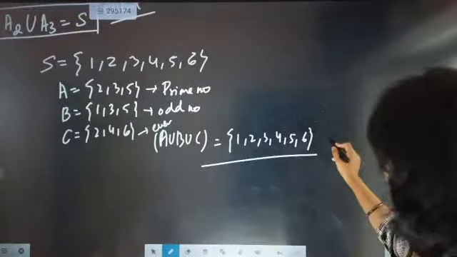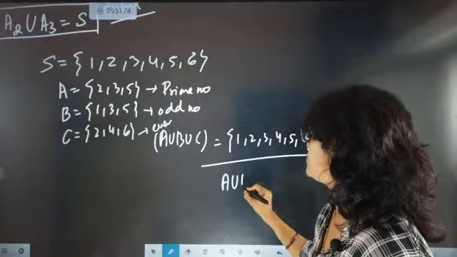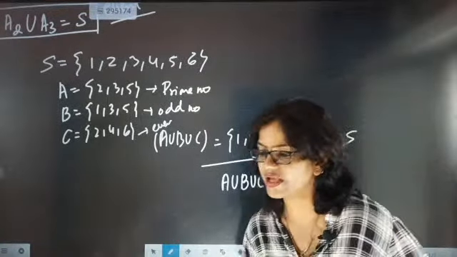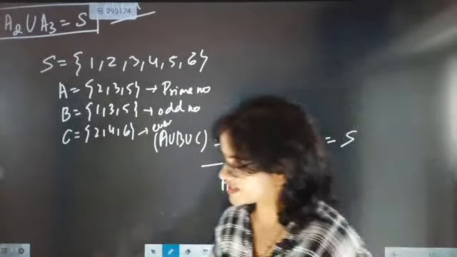So it is giving you the complete sample space. A union B union C will give you the complete sample space. This is exactly called an exhaustive event.